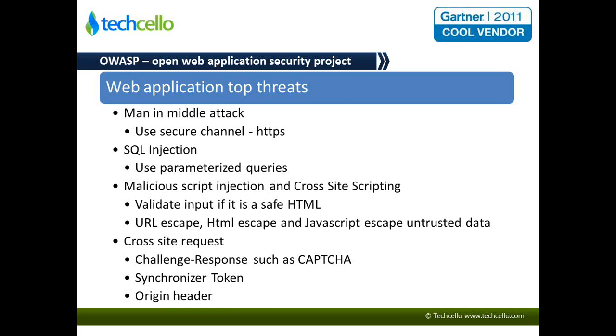Malicious script injection and cross-site scripting. Again, from a user input, maybe a form input, somebody could enter malicious JavaScript or malicious HTML information, and once that is processed it could lead to adverse effects. So how do you prevent it?